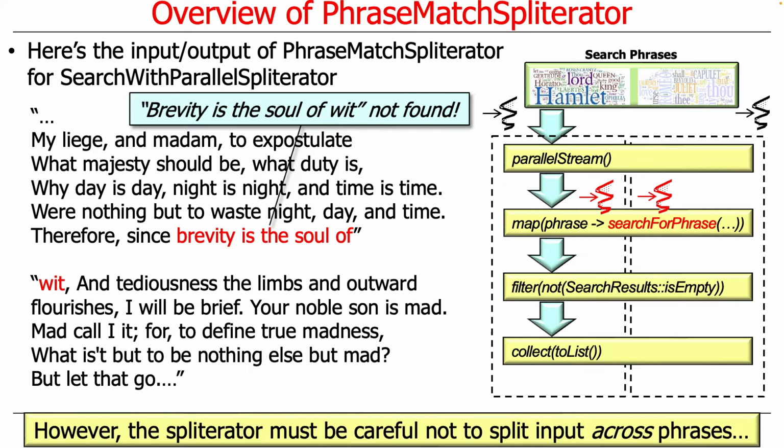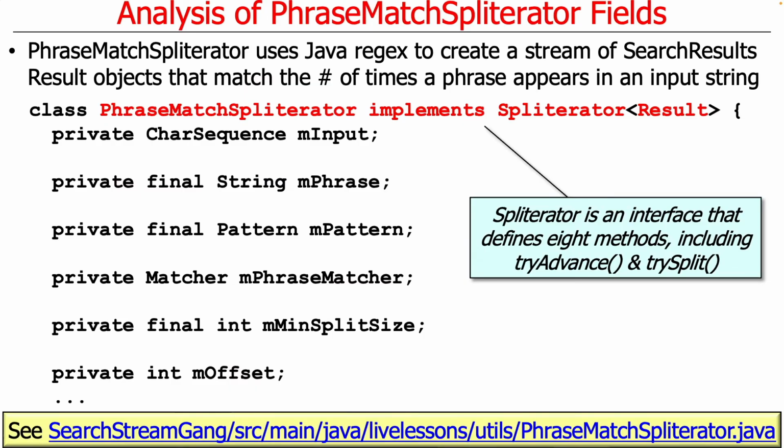crosses the split. Because if we were to split the input in a way where "brevity is the soul of" was the end of one chunk, and then the next chunk started with "wit," we would never find "brevity is the soul of wit," because we would have split the input in a way where we couldn't actually get a match. So a lot of this parallel splitterator's logic is going to deal with not splitting things across the phrases we're actually looking for.